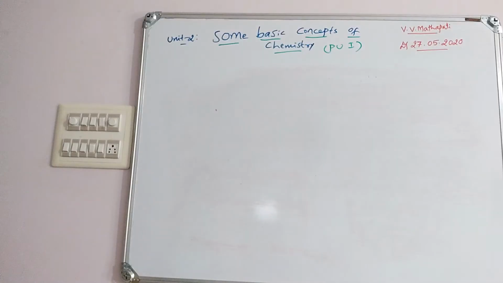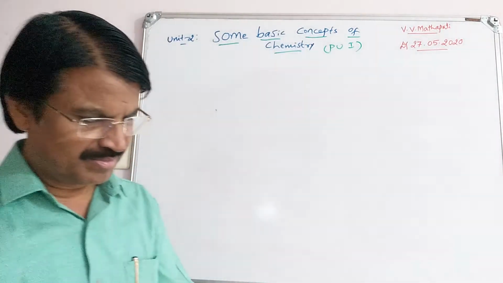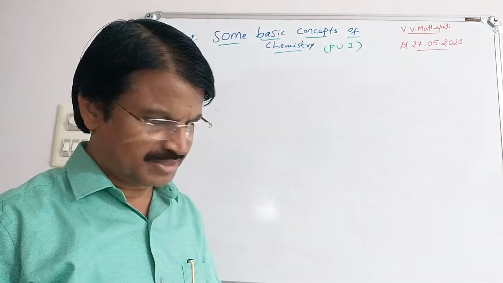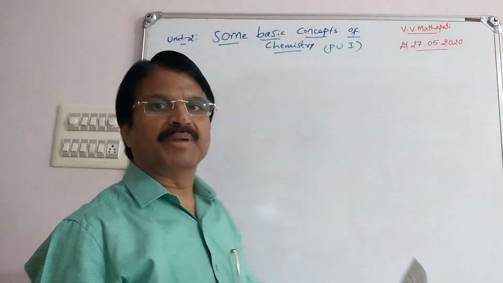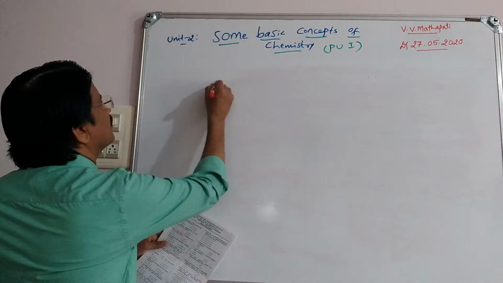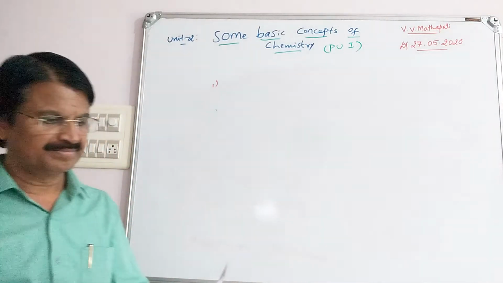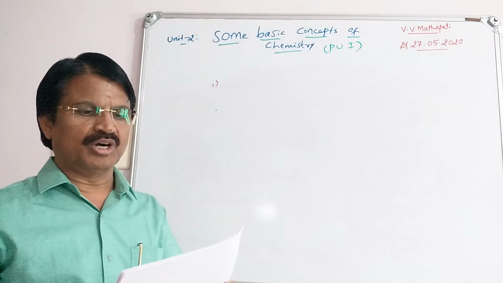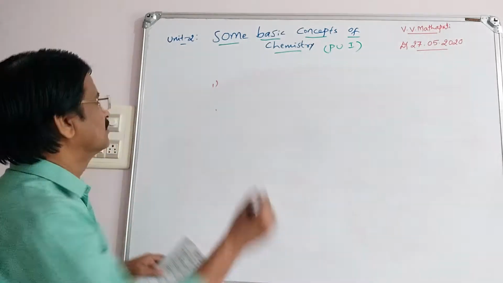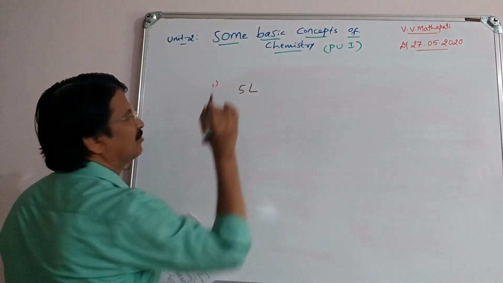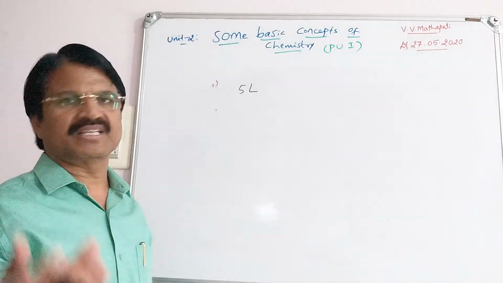Now we can study some questions based on the conversions. In practice paper, question number 1: what should be the volume of milk in cubic meter which measures 5 liter? They give 5 liter and they are asking in cubic meter, the SI unit.